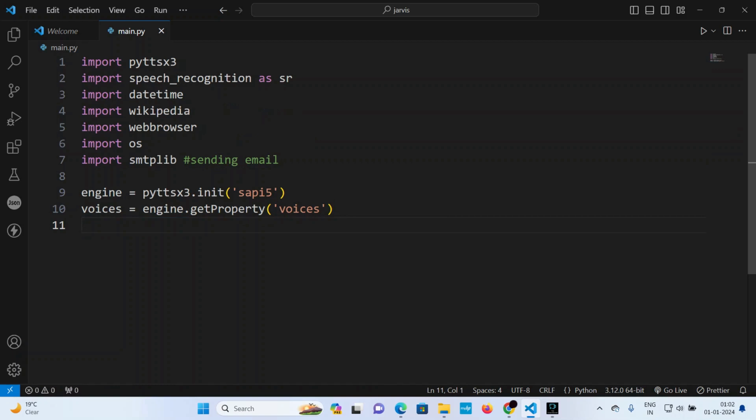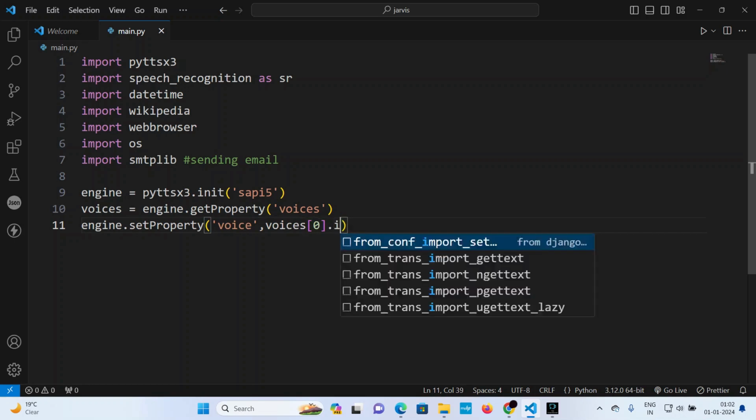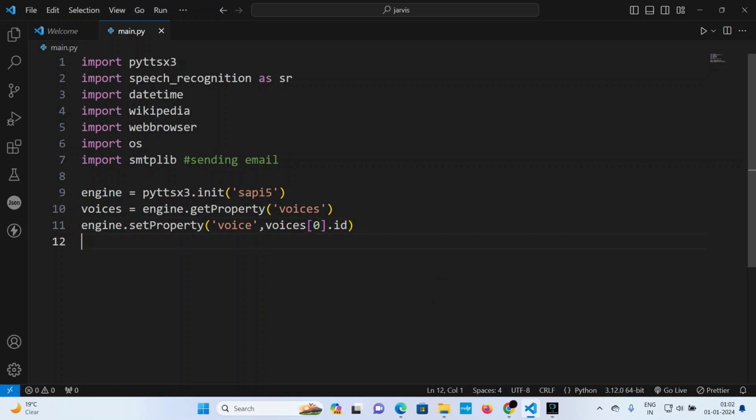So control exit. Now for the engine, I will take the voice of David, because I love the boys rather than girls. So engine dot setProperty voice, and voices[0].id. Clear, very good.